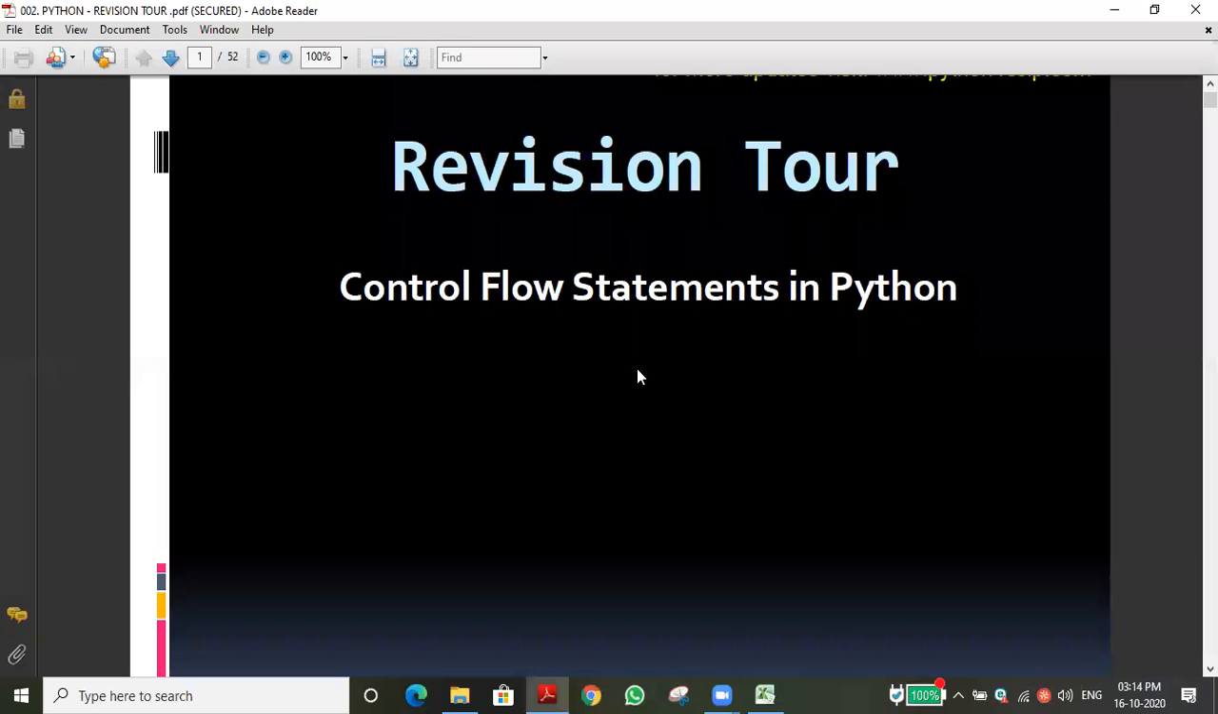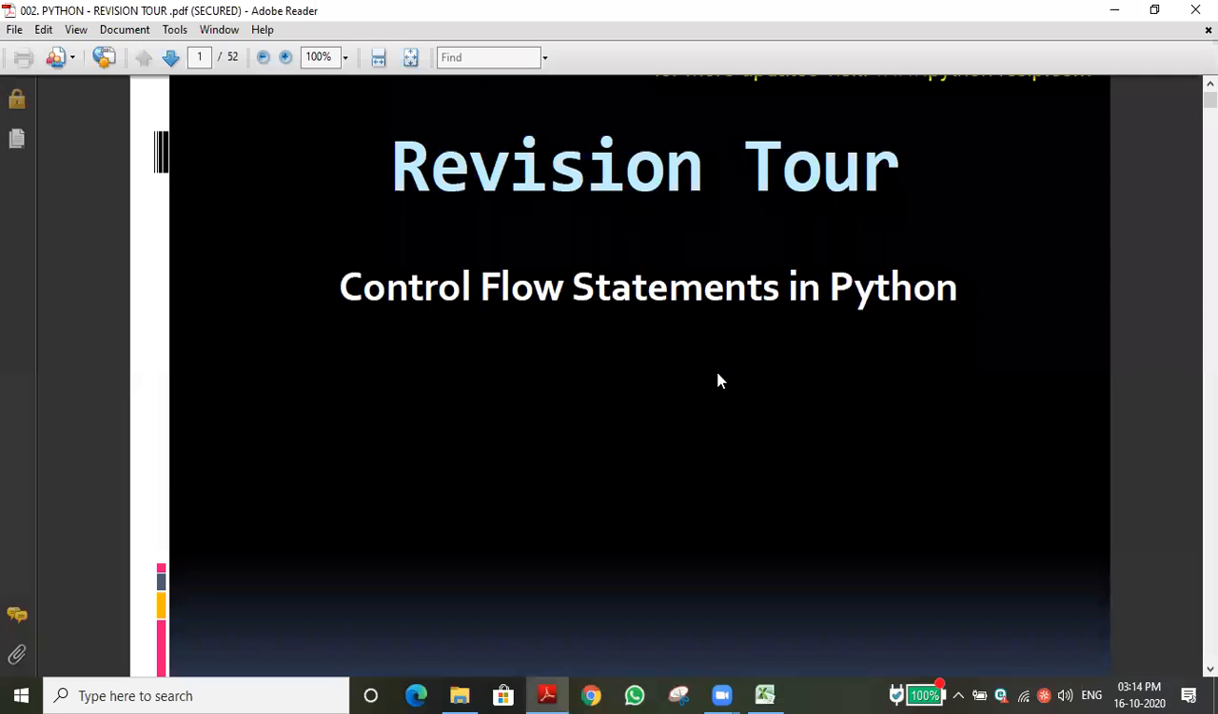So in the last session, we discussed Python revision 2, that is the control flow statements in Python. That is the 9th chapter in your 11th standard book. That is the content I'm going to take, but I'm taking it from the 12th chapter, as I already said. Whatever you studied in the 11th standard, one or two chapters will be covered again in the 12th standard chapters.